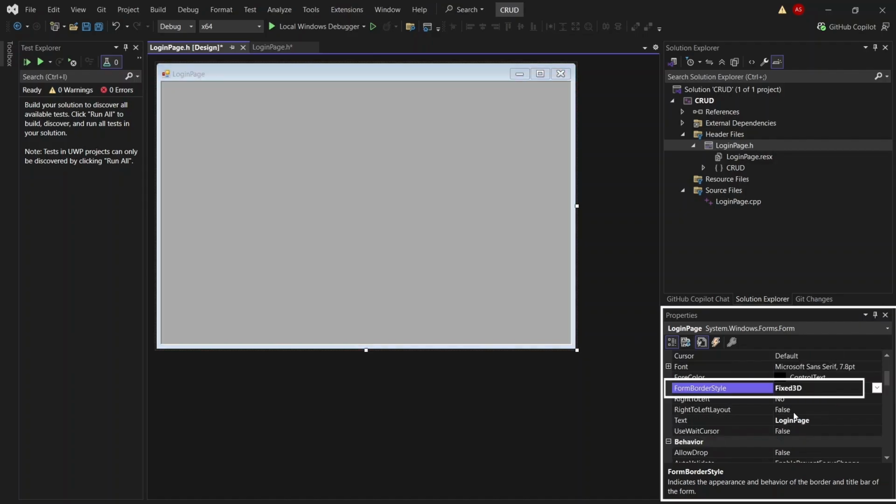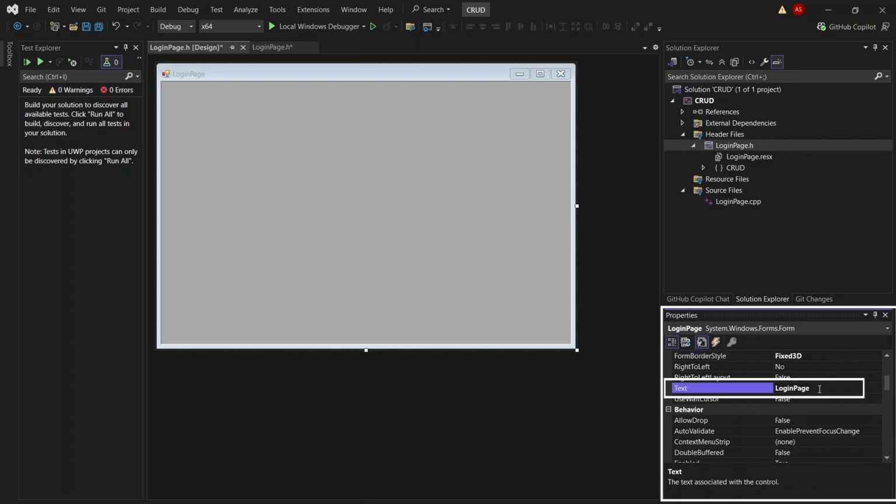Right to left. Now this text means if I want to change the text on the top bar, I'm changing the form name.